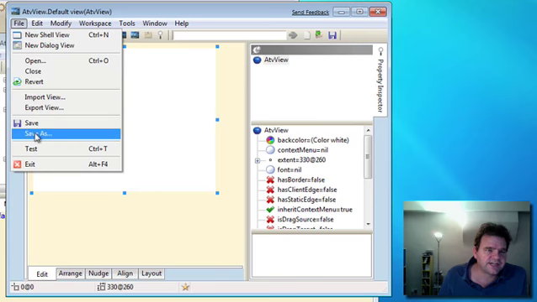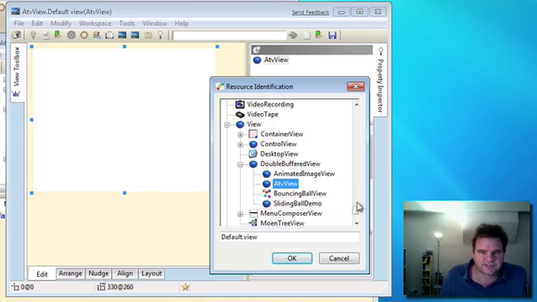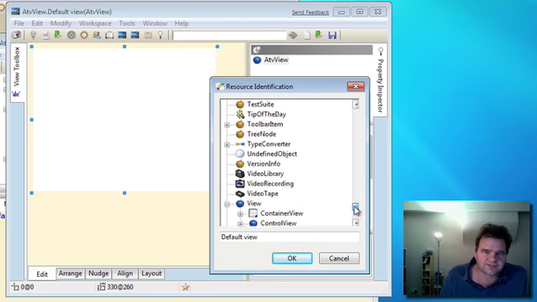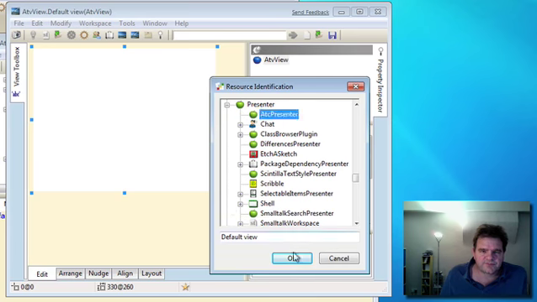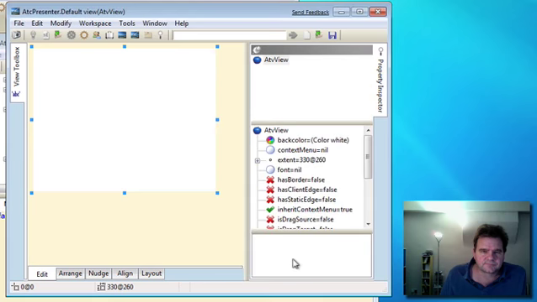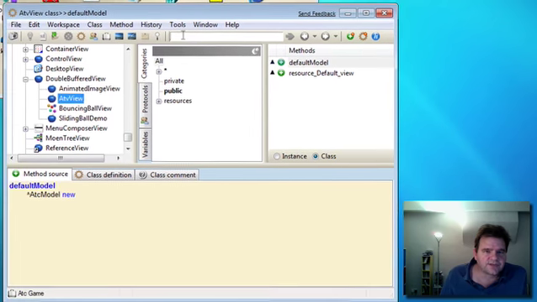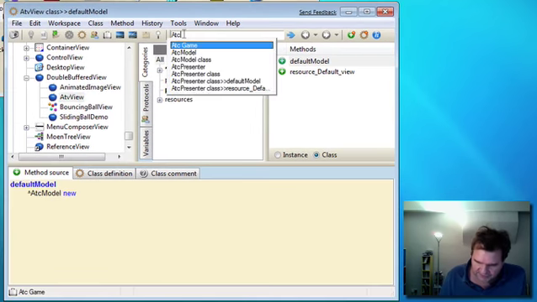It's asking us which class to attach it to. By default, it's the ATC view class, but we want to attach this to our presenter, which is ATC presenter, and I'll save that down. With that done, we can dismiss the view composer. Now let's go and look at the ATC presenter class and see what's happened.